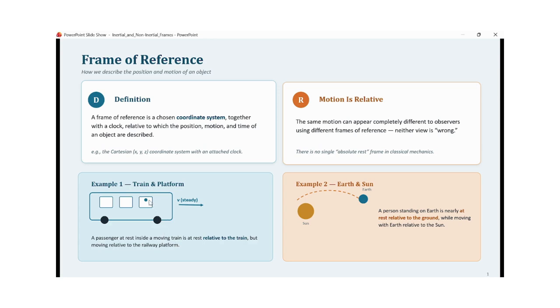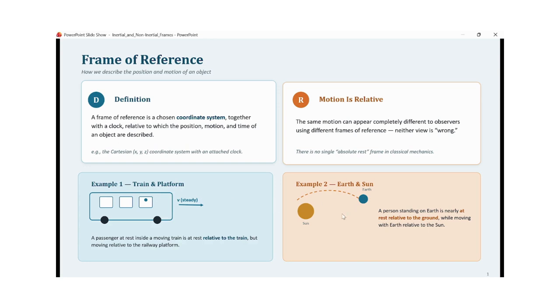So the same person is at rest with respect to the train, but when observed from the railway platform, the person is moving in a direction similar to the train's movement, and the speed is also the same as that of the train. So the same person appears different when observed from two different frames of reference.